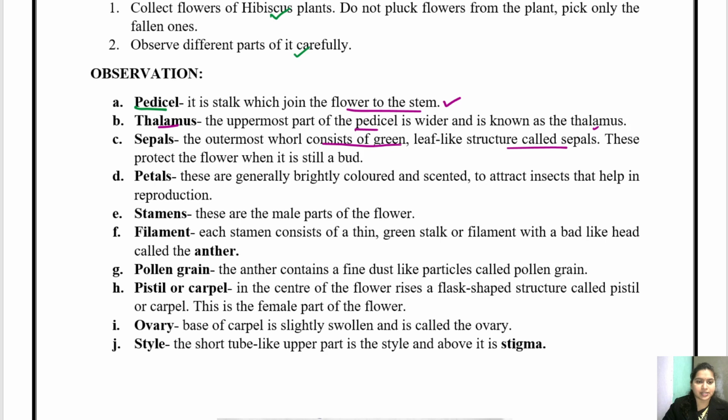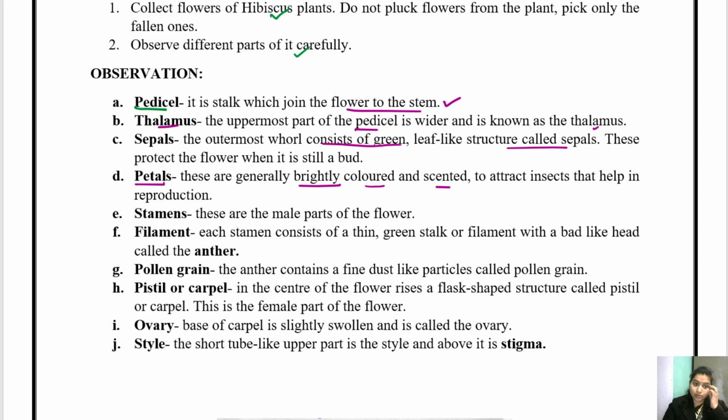Then we have petals. Petals क्या होते हैं? फूल की जो पंखुड़ियां होती हैं, that is called petals, which are colorful, bright and have a scent. They are found in different colors also. और ये scent क्यों होता है? So that the insects can get attracted towards it. और जब insects attract होते हैं तो क्या होगा? Then only it can reproduce and produce other flowers also.